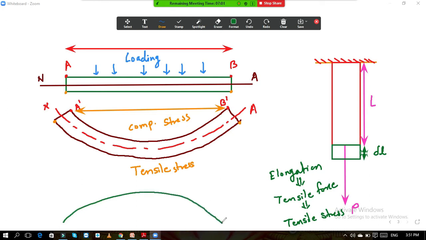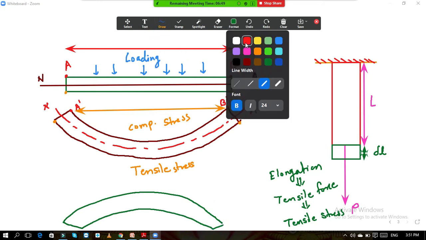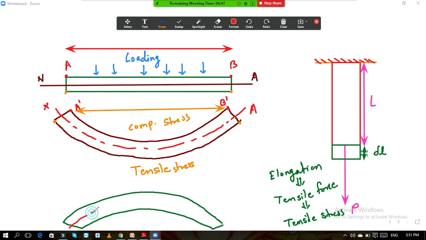So if you understood the first concept, then the second is also very easy. So this is your second diagram. Okay. Now the neutral axis I will show over here. This is your neutral axis. Now actually what is happening over here? If you see the points along this line, previously when it is straight, a definite distance is there. Okay. But when you see now, these points will come closer.